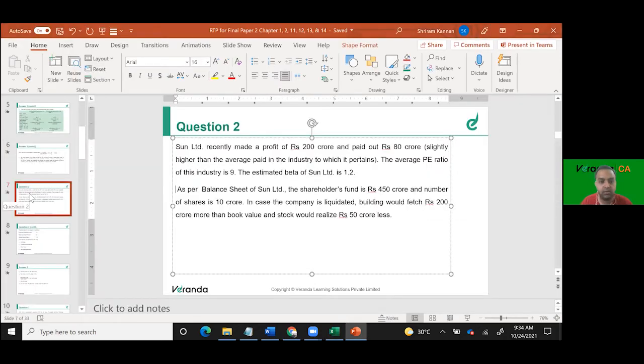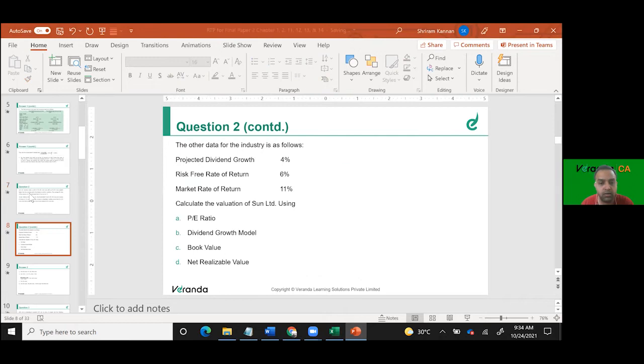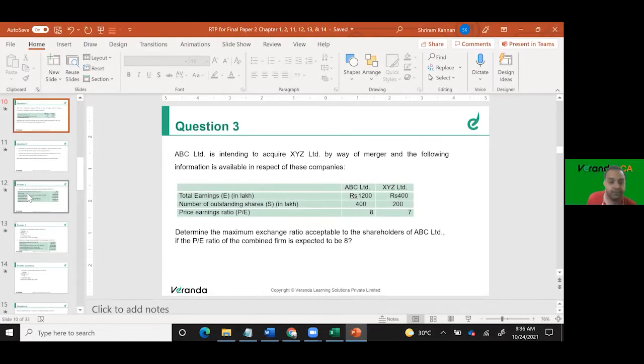Are we clear with this question and solution? See, my idea is not to cover a lot of questions. My idea is that whatever 1 or 2 areas we take, we go in depth and explore each and every area of the formula so that we get better clarity. Take this question, question 3.